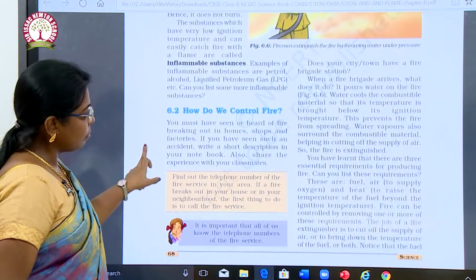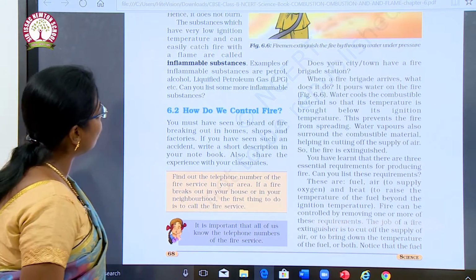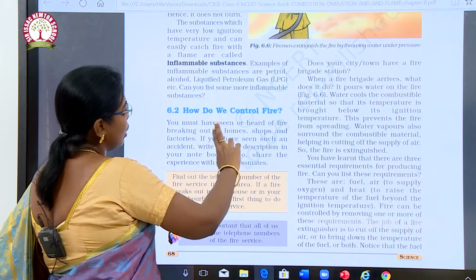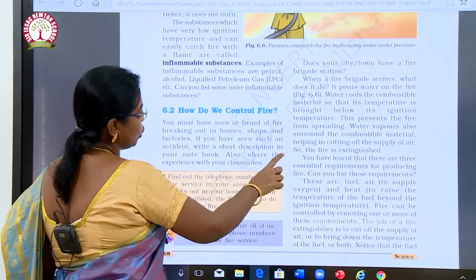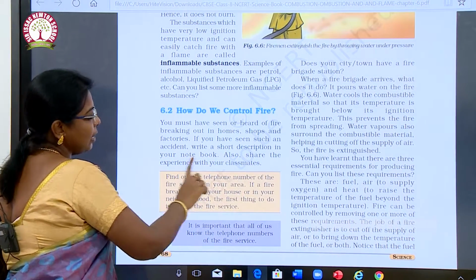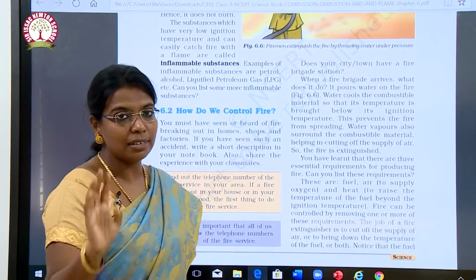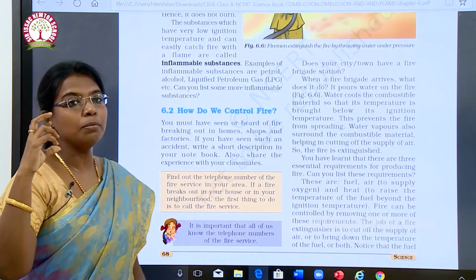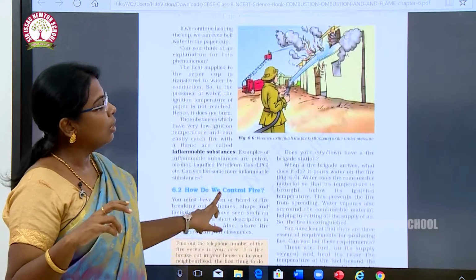So, how do we control fire? We must have seen or heard of fire breaking out in homes, shops and factories. If you have seen such an accident, write a short description in your notebook and share the experience with your classmates. If you have any experience regarding a fire accident, write some 4 lines about the fire accidents which you have seen in your town.